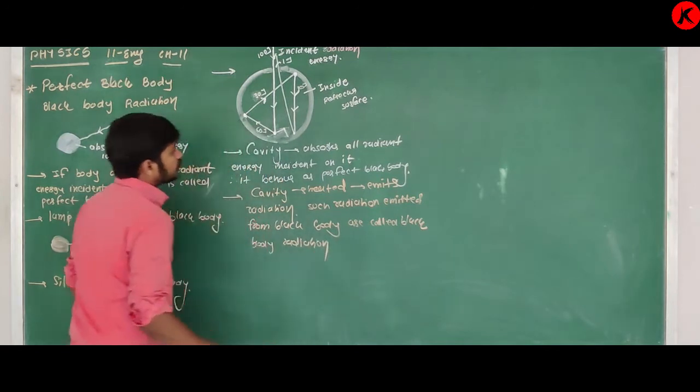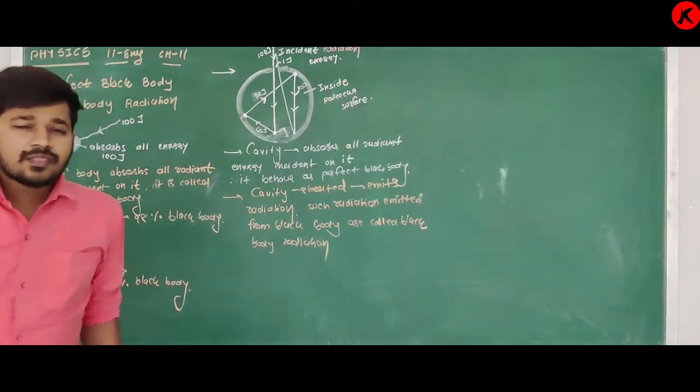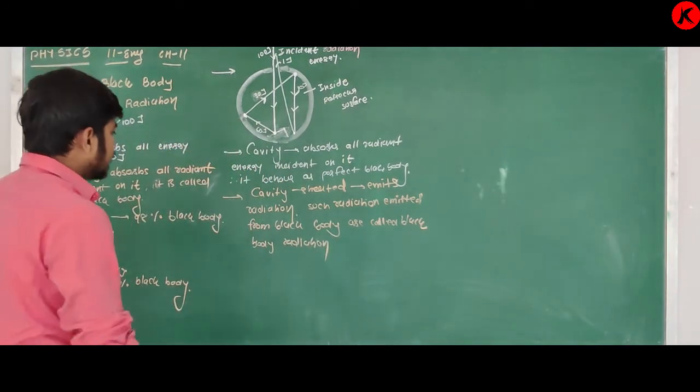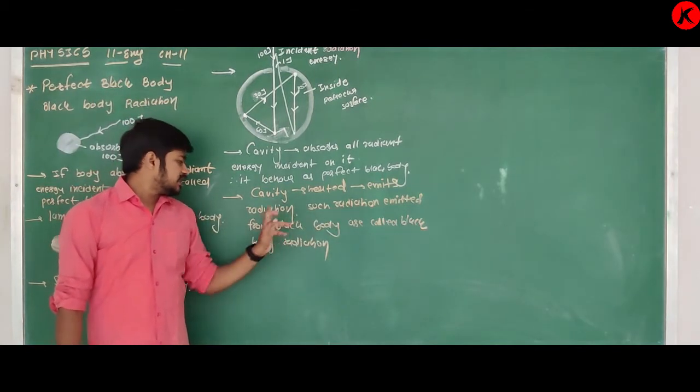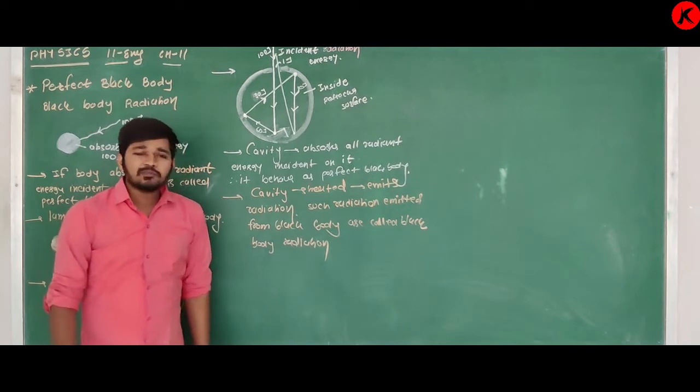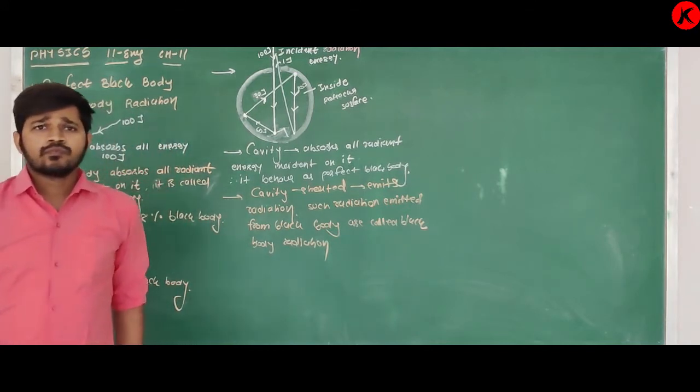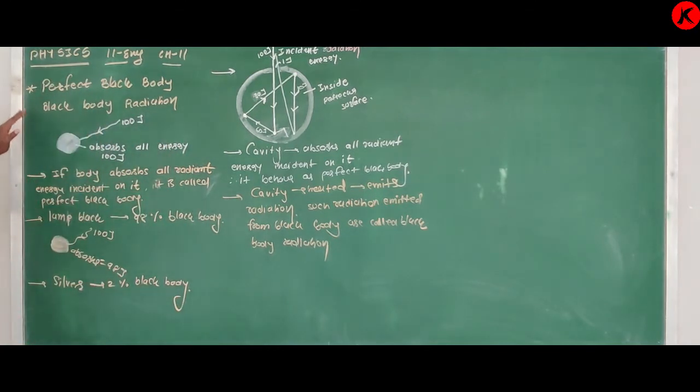Clear? Simple. So, two terms: what is a perfect black body and what is black body radiation?